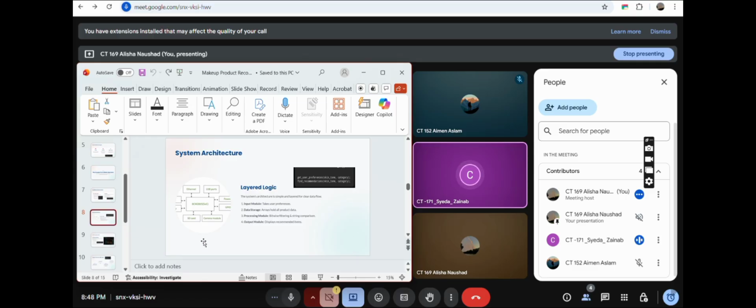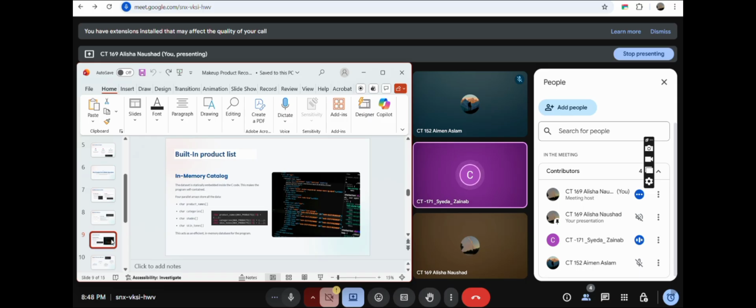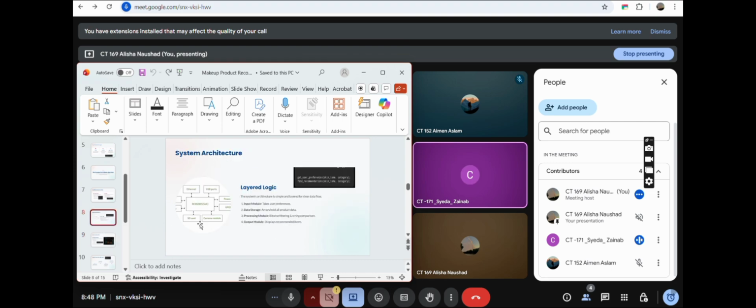Moving on to the slide of layered logic, our code is written in layers. Each function has its own clear role. Sorry, it was the previous slide. So here we can say that the code is written in layers.